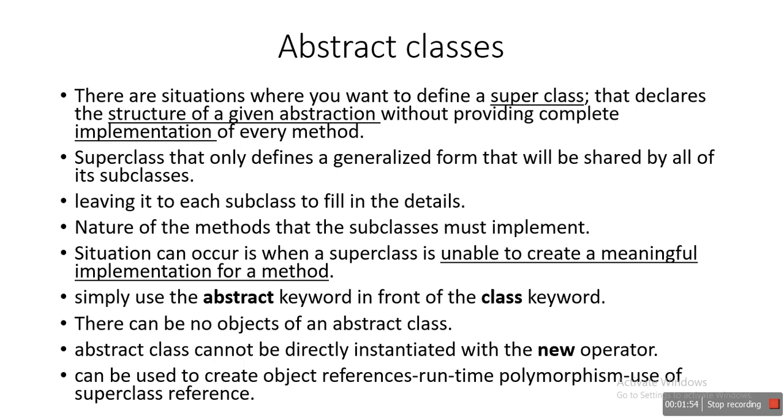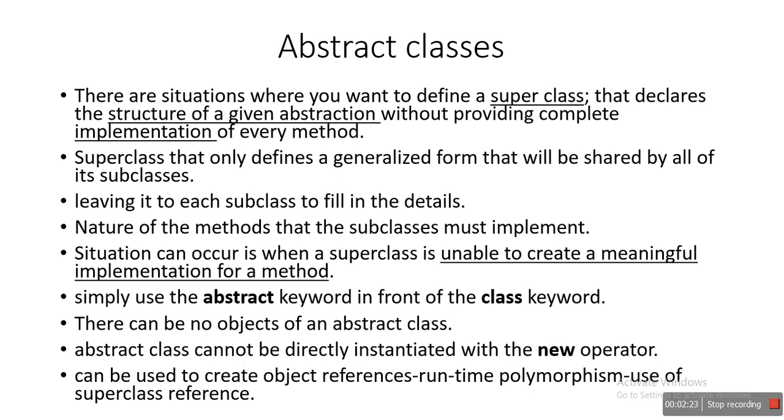If you want to provide only abstraction, only structure, not the actual implementation of every method, whereas methods within any class normally have a complete implementation or definition. Now the superclass only defines a generalized form that will be shared by all the subclasses.